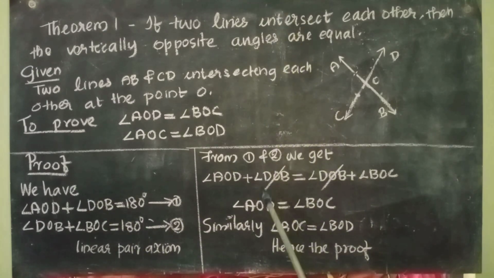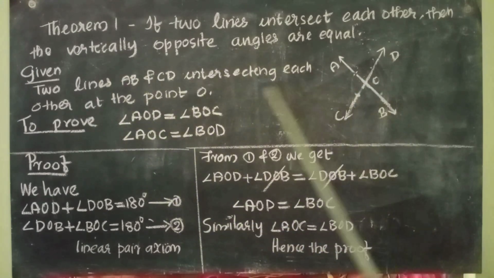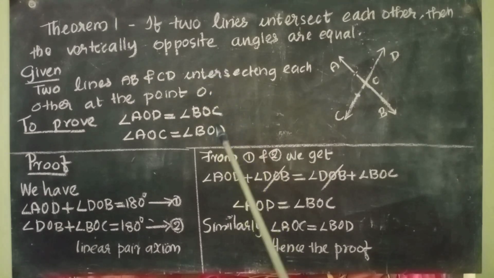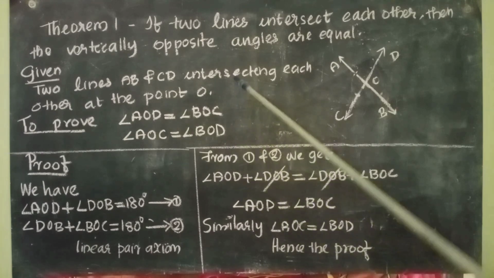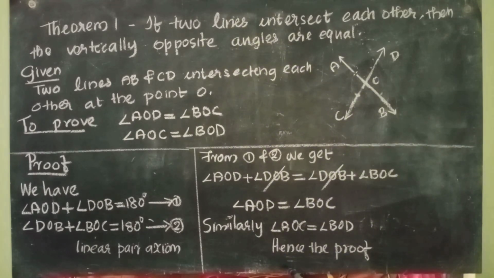So a theorem includes statement, given, to prove, figure and proof. If the question is to write the theorem, you have to write all these things. So you should study from the statement till the last step, hence the proof. Statement, figure, given, to prove, proof. So study it well and write it by heart.